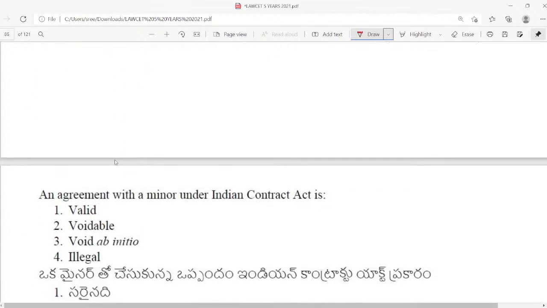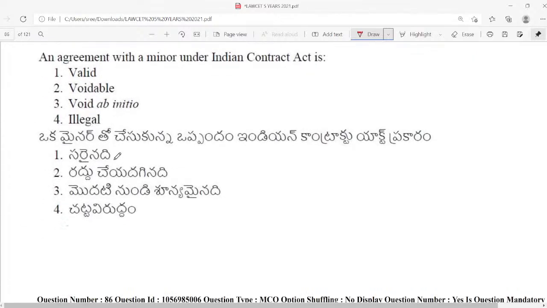Next, and not the last question, but the 85th question is here. An agreement with a minor under the Indian Contract Act is. The answer is void ab initio. What is the meaning of void ab initio? Void ab initio is void from the beginning, which means it cannot be enforceable from the beginning.